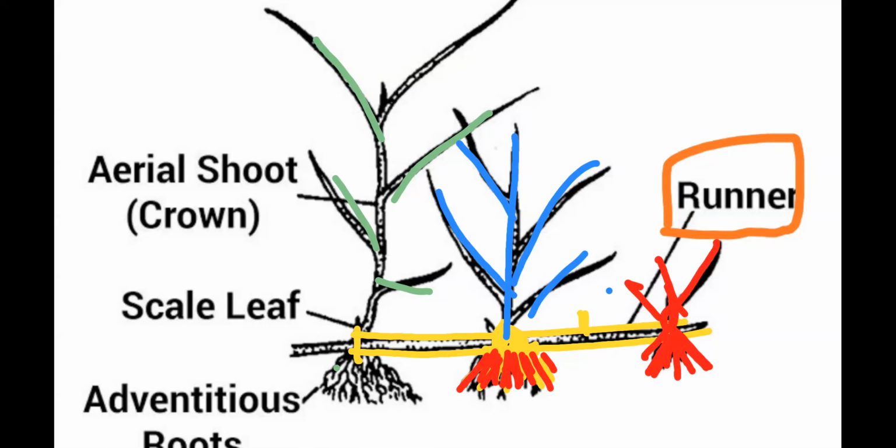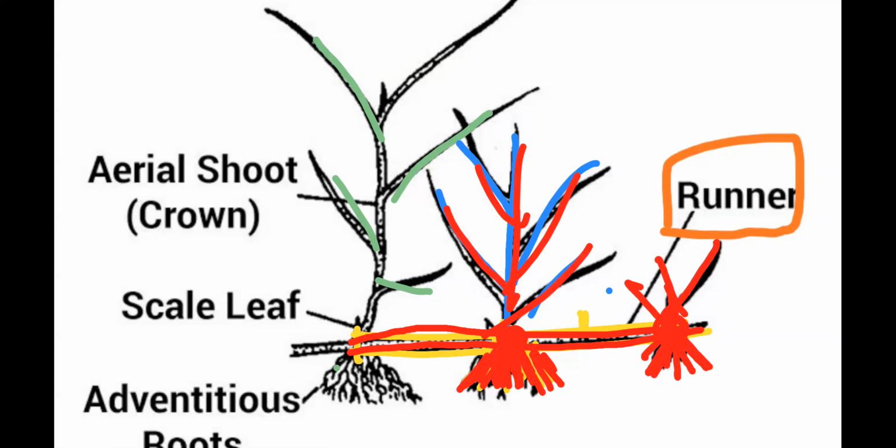Seeds are not required. The stem grows horizontally, and on the stem nodes are present which possess meristematic tissue. So the main role of this tissue is vegetative propagation. This forms the root system as well as the shoot system.